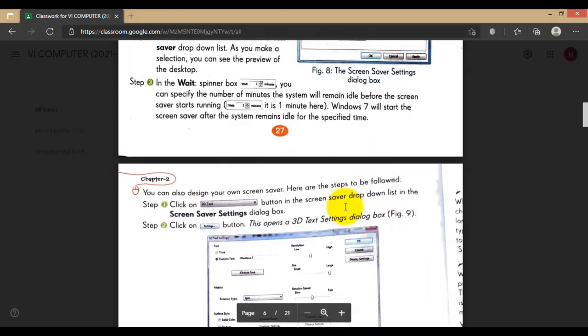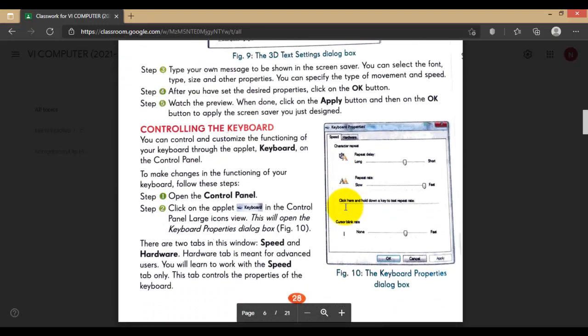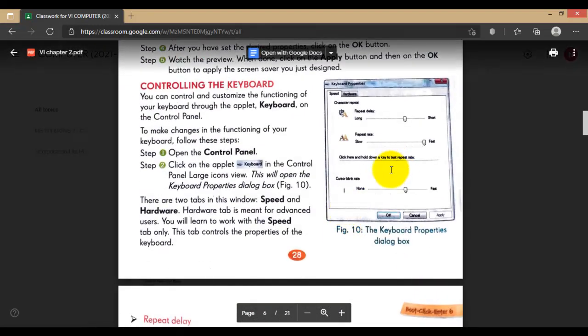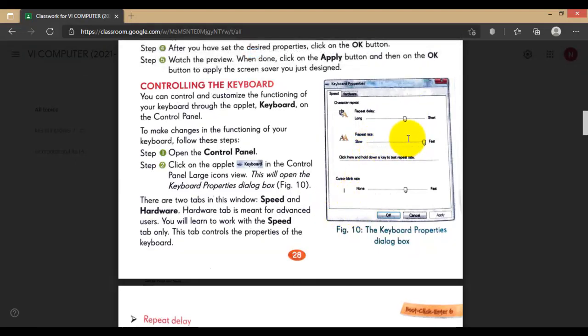And controlling the keyboard. Controlling the keyboard, you can change the cursor blinking rate. You can change the speed of the keyboard. When you type or press a key, the number of letters which show in your document, you can change this from here. Speed, this repeat delay, repeat rate and all.